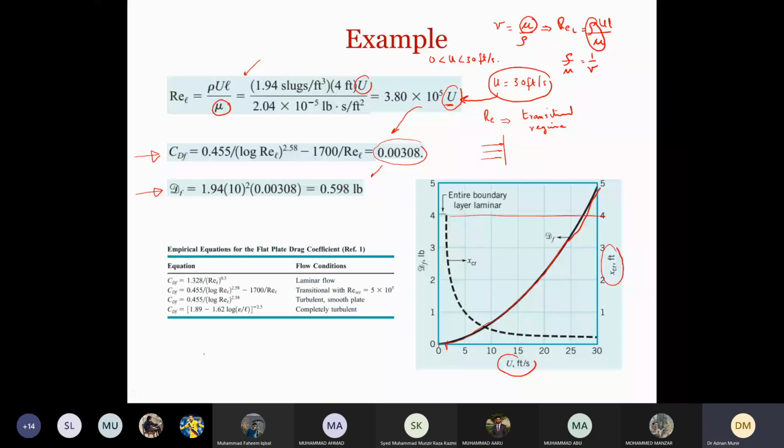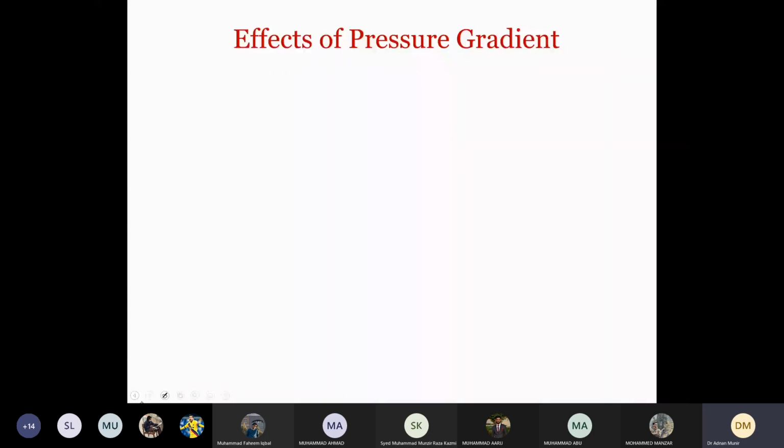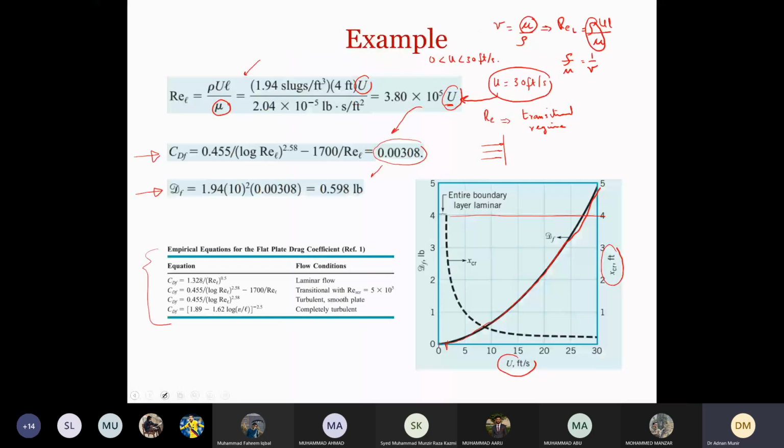Okay, and then this is the table that we referred to in this case. So now if you have any question about this, please feel free to ask. This is it for today. So in case you have any question, please feel free to ask. No, sir. Thank you so much.